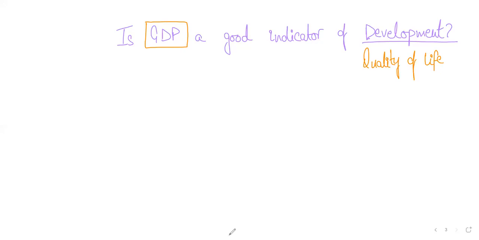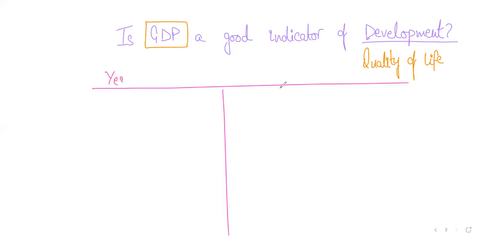On one side we'll write, yes, it can be, and on the other side we'll write, no, it is not a good indicator. Okay, now first let's come to the yes part because we can quickly tell why GDP is a good indicator of development.